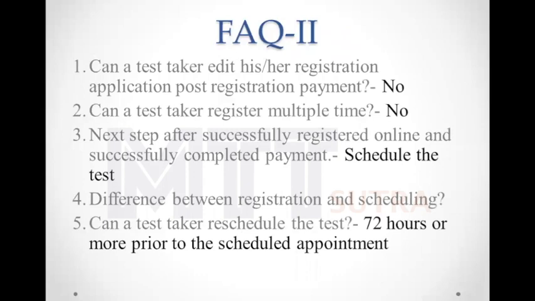Next question: can a test taker edit his or her registration application after the registration payment? You have registered and made the payment, and after that, can you make some changes? It is no. You can change some limited things, like your communication address and your preference for B schools. Beyond that, you cannot change much of your data. So be careful while registering and before making the payment.